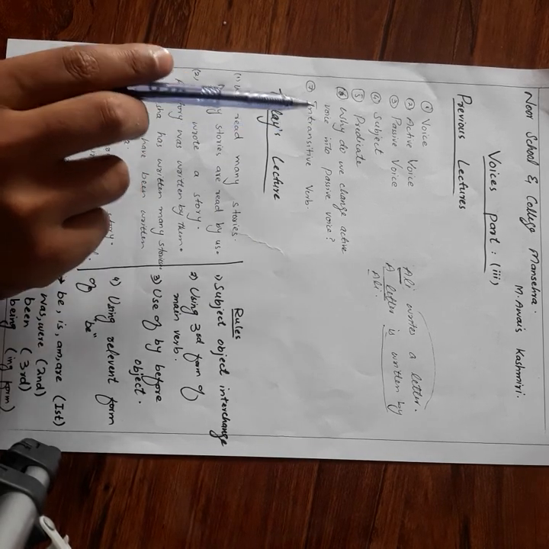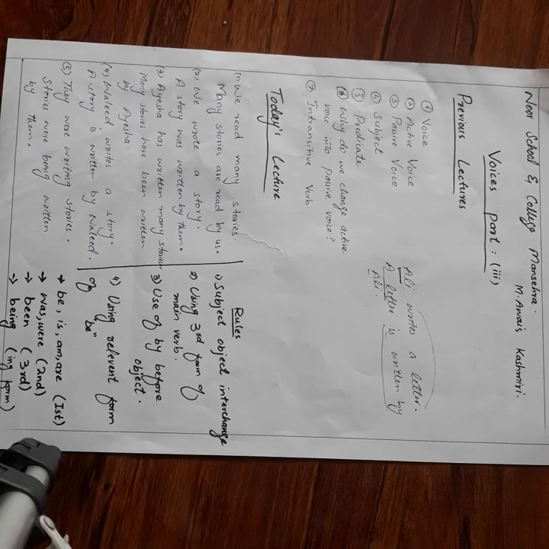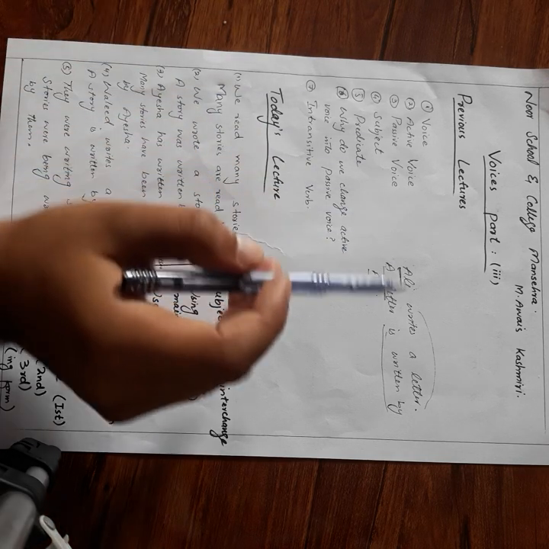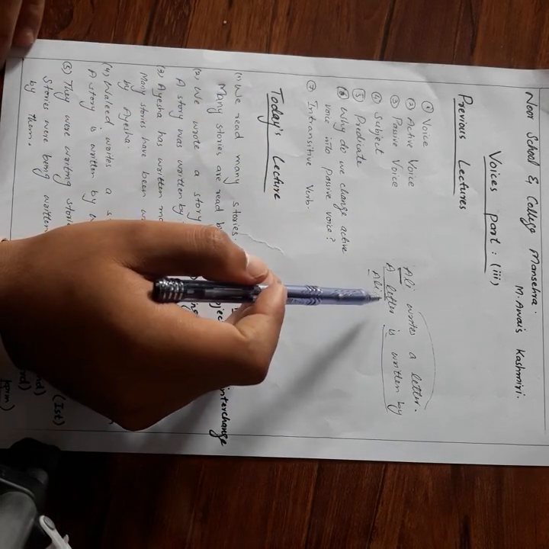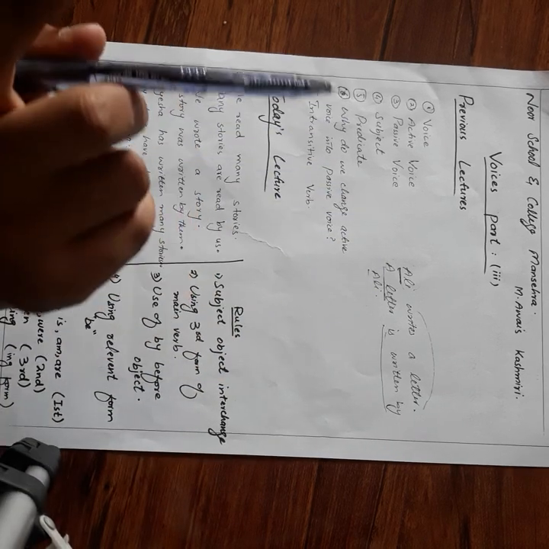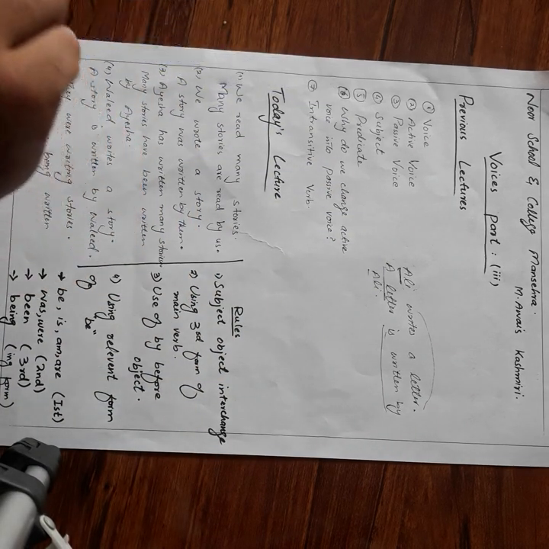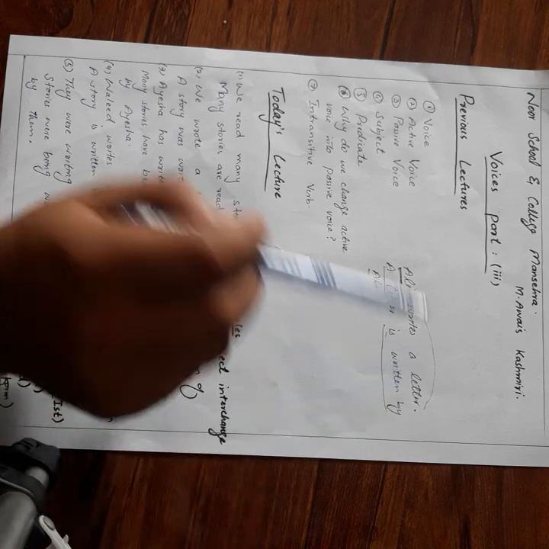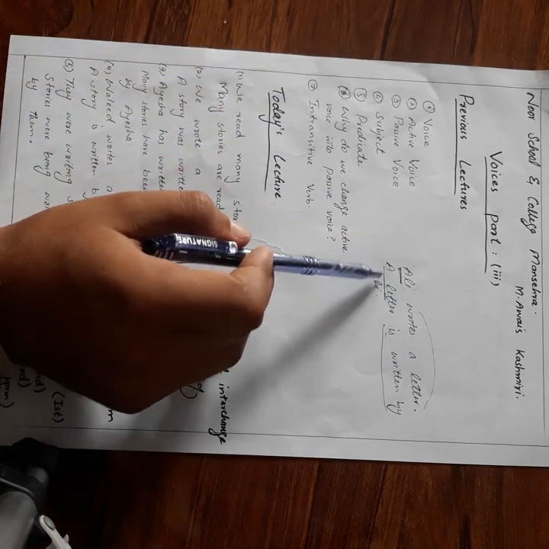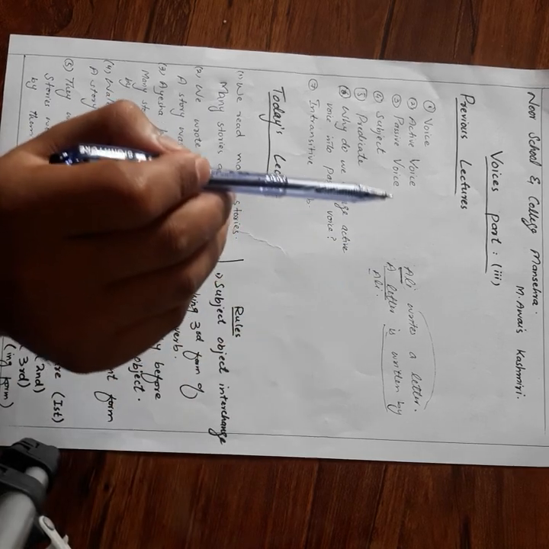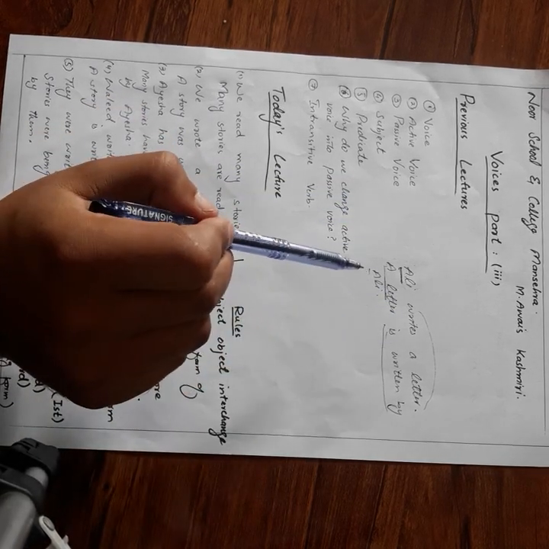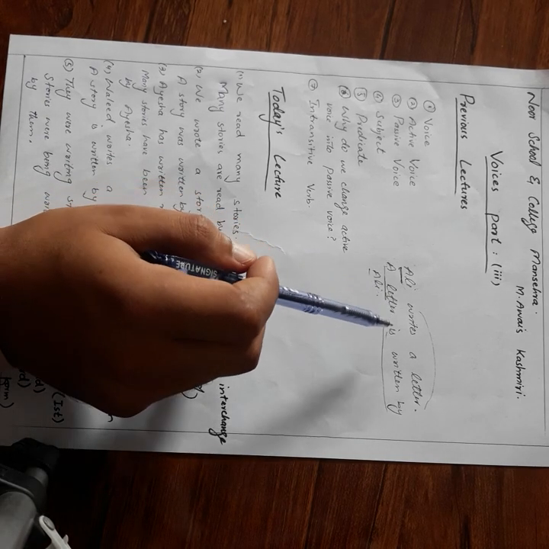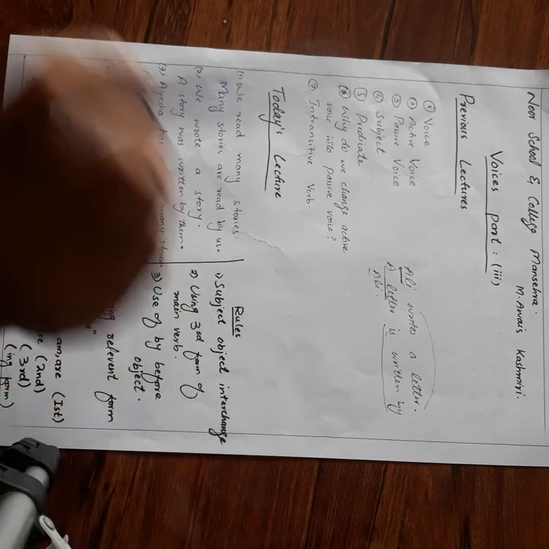Then another important question, why do we change active voice into passive voice? Actually, when we want recipient of the action as subject, subject is the most important part of the sentence about which rest of the sentence explains. So when we want to give importance to recipient of the action, we make it subject. So then we change active voice into passive voice, means to bring recipient of the action as subject.